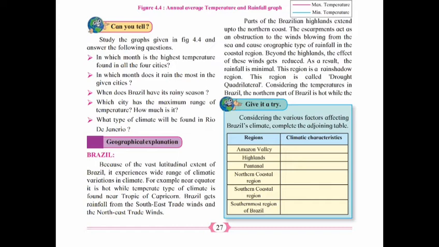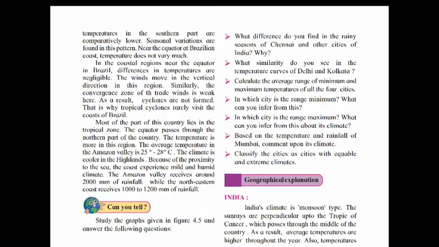Considering the temperatures in Brazil, the northern part of Brazil is hot, while the temperatures in the southern part are comparatively lower. Seasonal variations are found in this pattern.